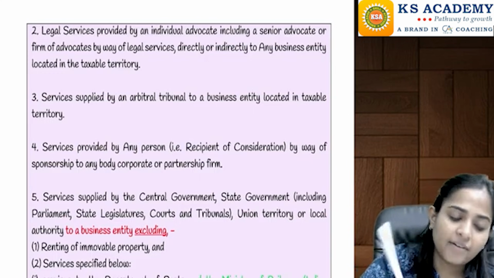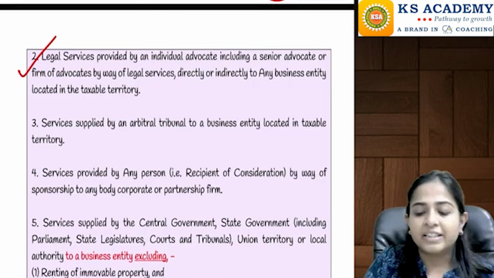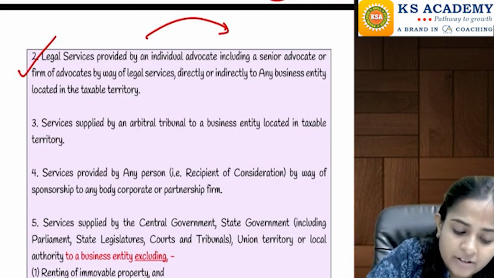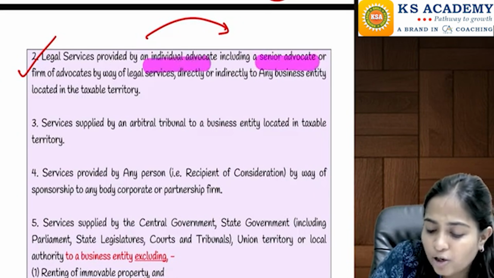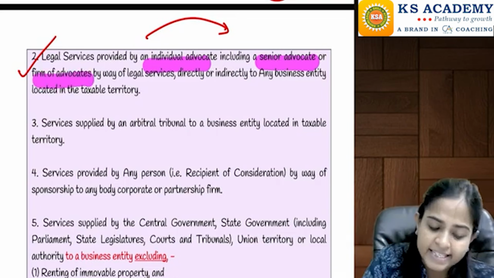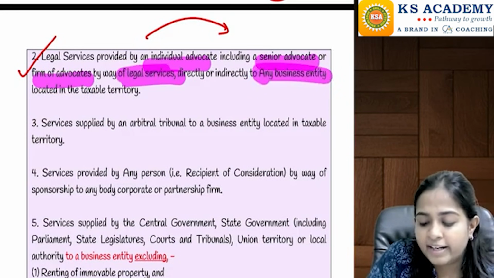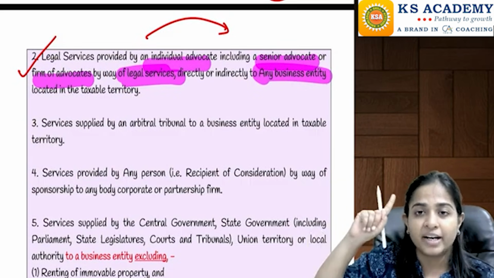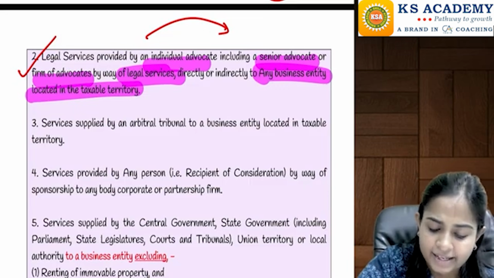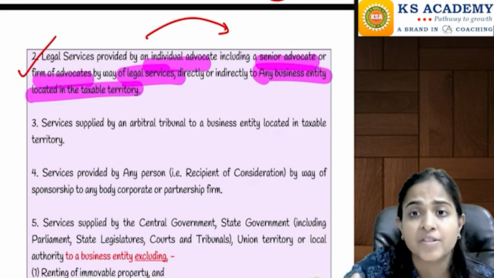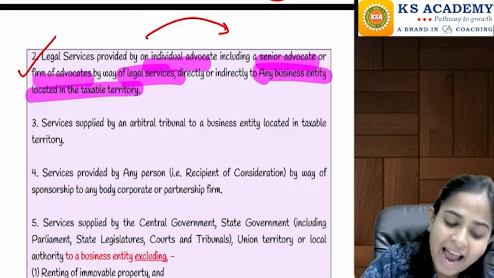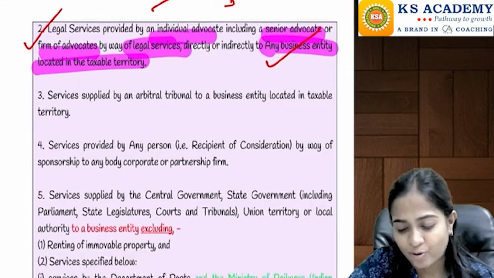Now, second one is legal services. Whenever there are any legal services, like advocate services, legal services provided by an individual advocate, including a senior advocate, or a firm of advocates, whenever these people are providing legal services directly or indirectly to any business entity, business definition we had done in the previous chapter, a business entity which is located here in India, in the taxable territory, meaning the business entity is availing the services of a lawyer, advocate, etc., then in that case also, reverse charge mechanism will be applicable, and this business entity will be required to pay the tax on the same.